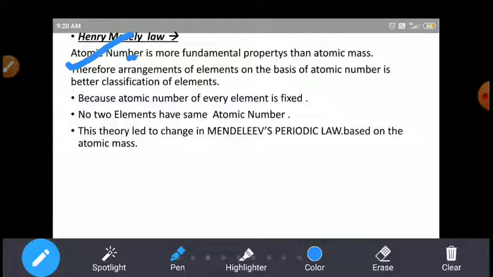What is the meaning of what he said? What did Henry Moseley say? He said the elements are arranged on the basis of the atomic number, not the atomic mass. If you arrange the elements on the basis of atomic numbers, the atomic number is not repeated.